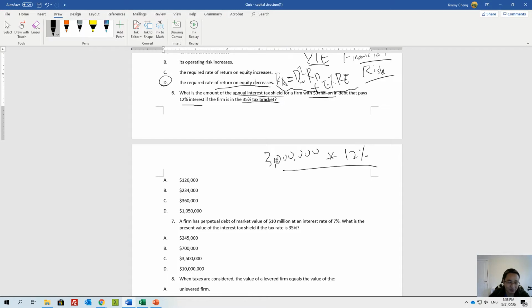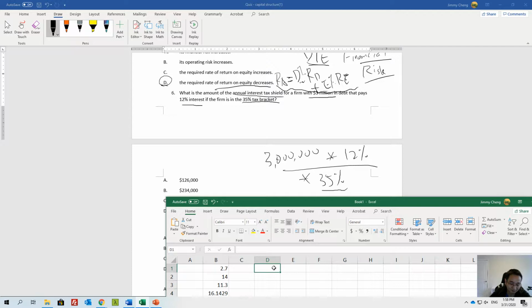That's how much interest you paid, and then you save based on the tax, right? So let's calculate this. 12%, 35%, 3 million, equal to this times. We use a calculator to do this, so that will give us A.